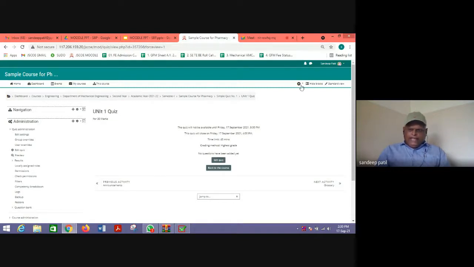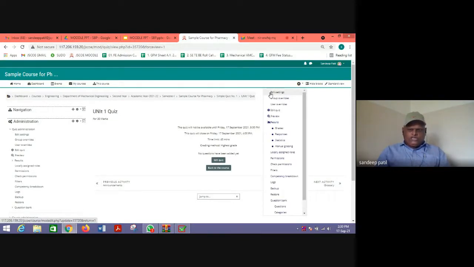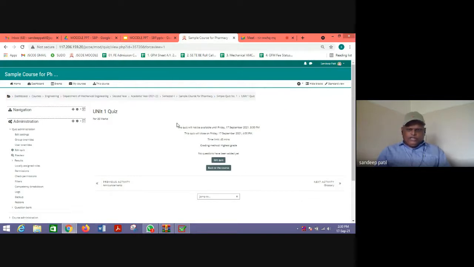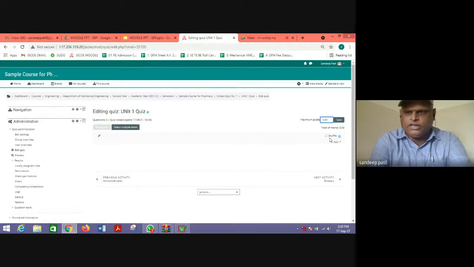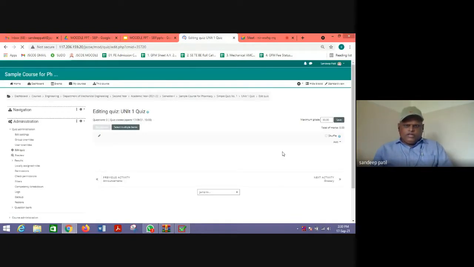In the edit settings, we did all the settings, like timing, grade, and all the question behavior settings for that particular quiz. Now we need to add the questions to this quiz. So we click here the edit quiz button. The maximum grade that we have decided to give is 30 marks. We write 30 here and click save. Now we are going to add the questions, so we click the add button.